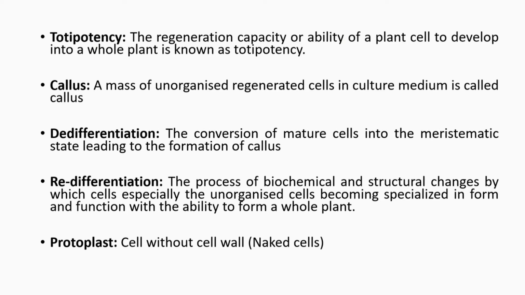Totipotency: the regeneration capacity or ability of a plant cell to develop into a whole plant is known as totipotency. Callus: a mass of unorganized regenerated cells in culture medium is called callus. De-differentiation: the conversion of mature cells into a meristematic state leading to the formation of callus. Redifferentiation: the process of biochemical and structural changes by which cells, especially the unorganized cells, become specialized in form and function with the ability to form a whole plant. Protoplast: a cell without a cell wall.